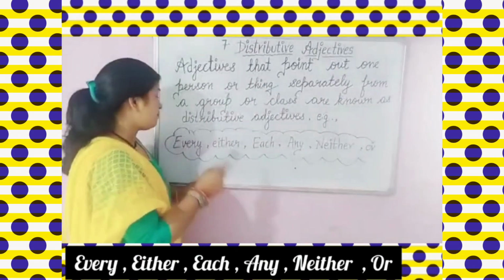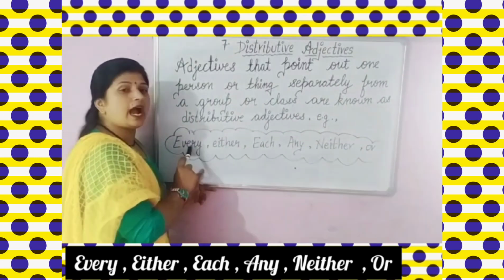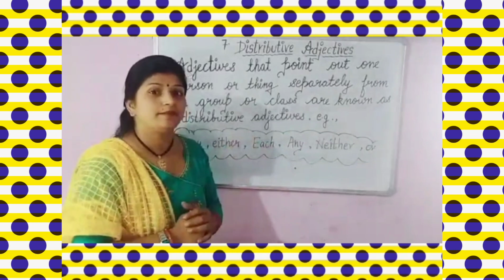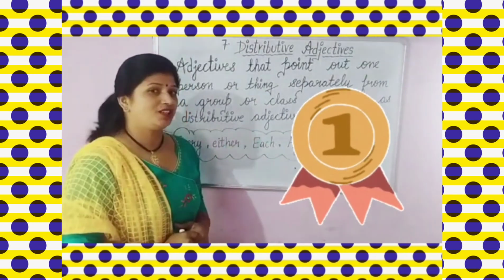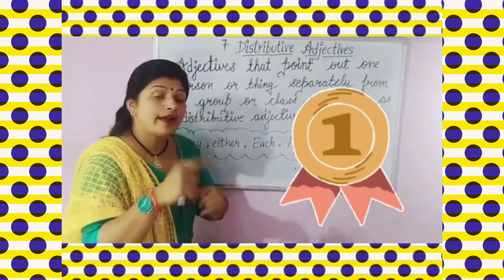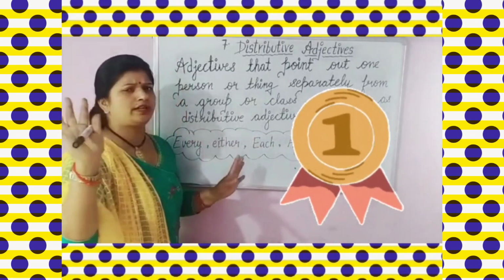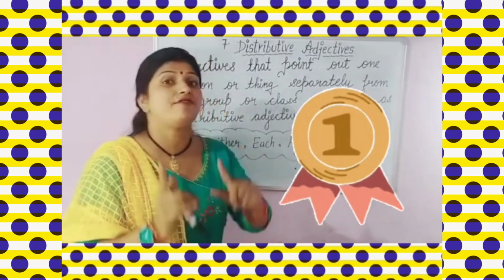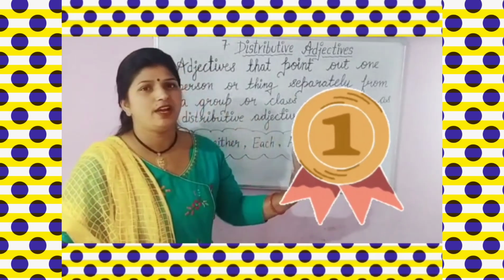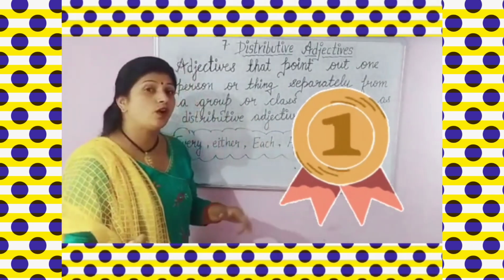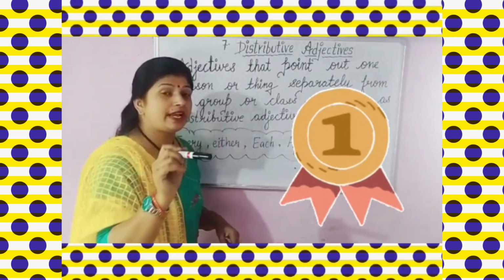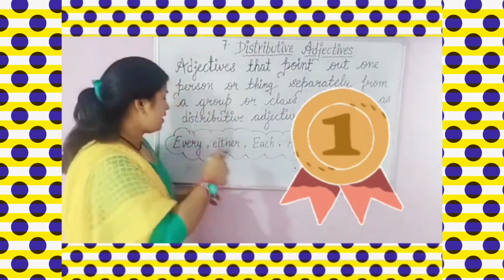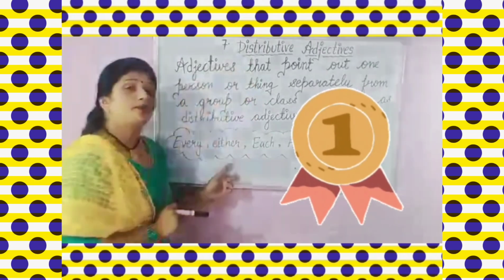Okay, suppose if I say that every student of class 5th is a topper, अगर मैं कहूँ हर एक बच्चा, every student, that means I am talking about each and every student of class 5. मैं हर एक बच्चे की बात कर रही हूँ. So here this every, I am denoting to all, हर एक को बोल रही हूँ. So here every will be your distributive exactive.